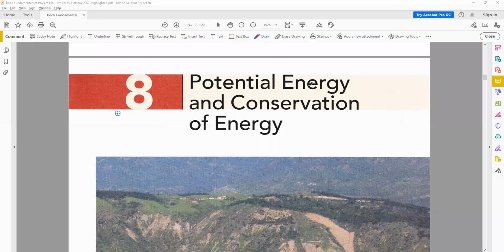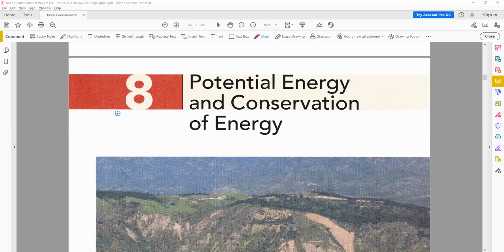And what kinds of energy can we have? What kind of energy have you come across previously? Kinetic energy, potential energy. So what is kinetic energy? Energy due to motion.